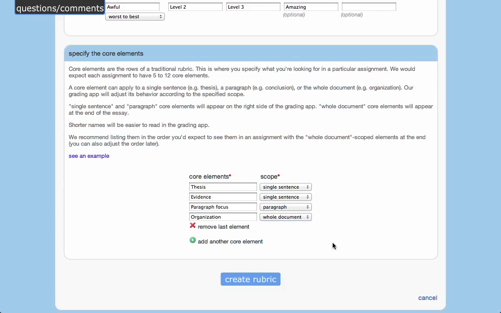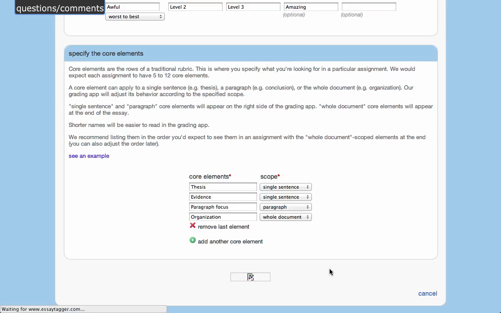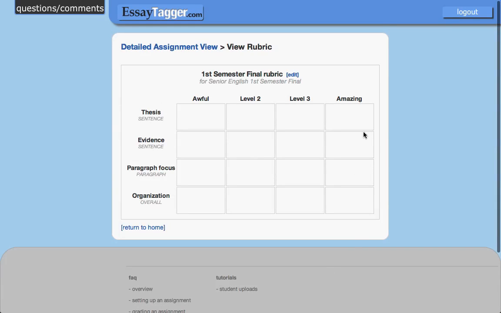You can add as many of these core elements as you need to, and by the end of this tutorial, I'll show you how these scope settings play out in the grading app, how it affects the grading app's behavior. So I'm going to create this rubric, and you'll see it generates the traditional looking rubric grid with our labels, and we're progressing from worst to best, and then the rows that we specified in the order that we specified.